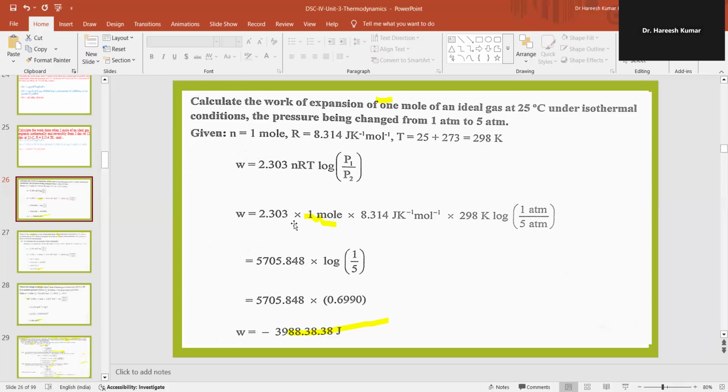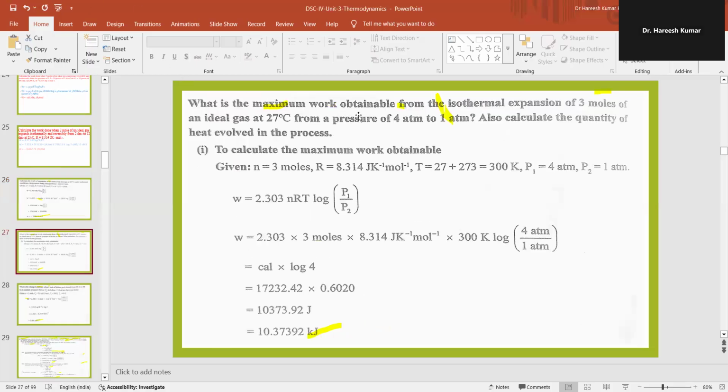So that is equal to 2.303 into 1 mole into 8.314 joule per Kelvin per mole into 298 Kelvin log of 1 upon 5. So that is equal to 5705.848 into log of 1 upon 5. So on simplification, minus 3988.38 joules. So let us take one more.